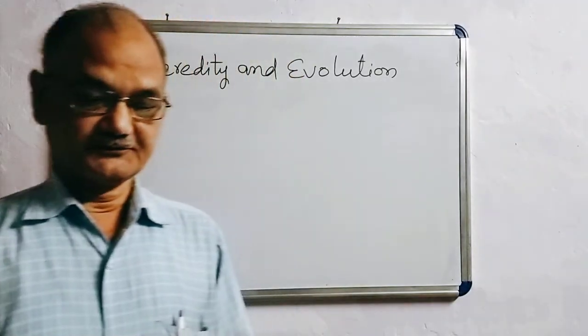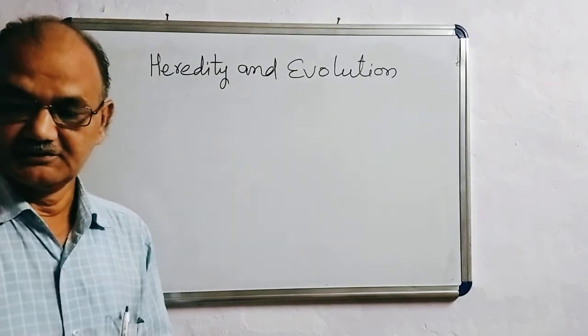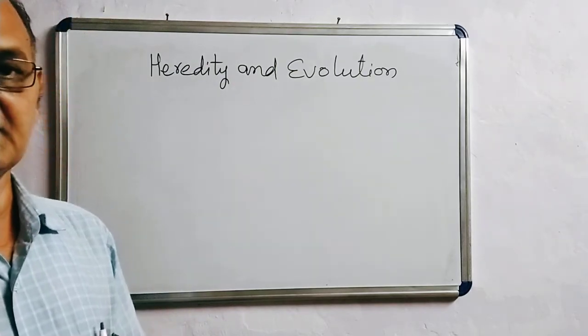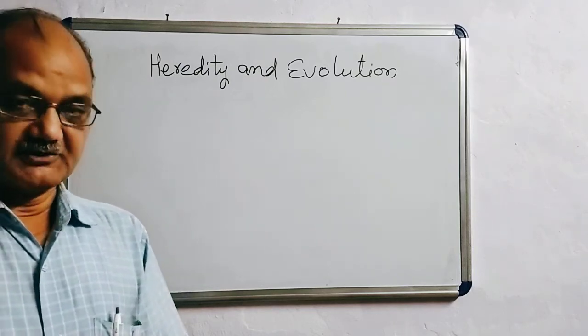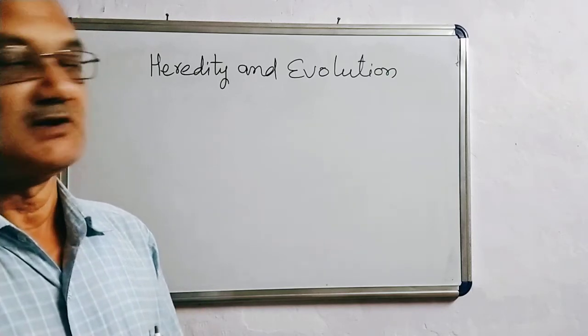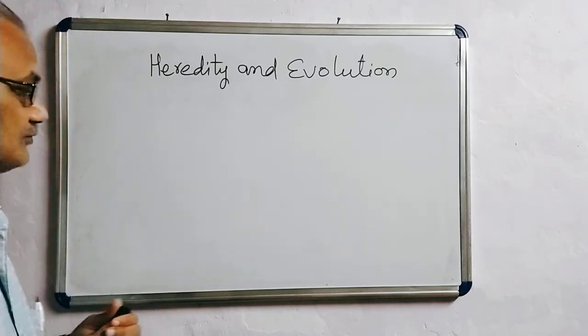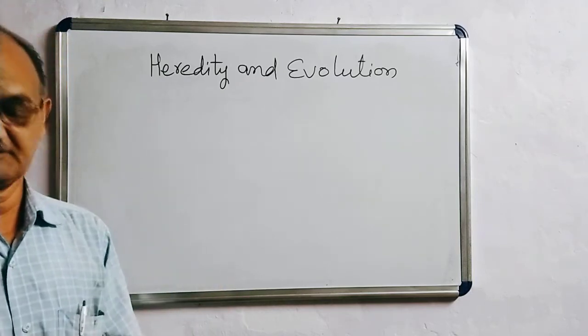Good morning, students. Today we are going to start the new lesson, that is heredity and evolution. In the chapter on how organisms reproduce, you have observed that there are two types of reproduction, asexual and sexual reproduction.